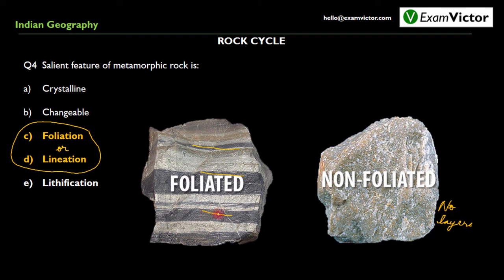The presence of these layers, which seem to be parallel and linear, gives it the name lineation. Now this lineation or foliation is the salient feature of metamorphic rocks. And foliation basically means arrangement of minerals in layers as we can see here.